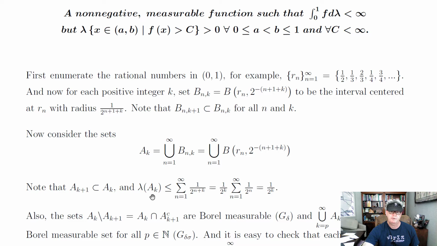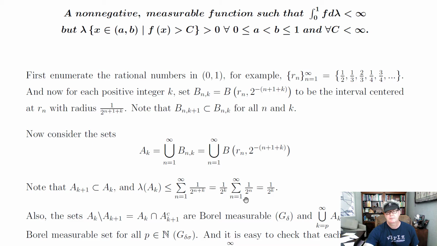Also, the measure of A_k is going to be less than or equal to the sum of all these intervals. And each interval, since this is the radius, the length is twice that amount, and that cancels the plus 1. That's why I had the plus 1 there. So when I go from radius to the full length of the interval, it'll be double the radius. So it's essentially the sum of 1 over 2 to the n plus k.